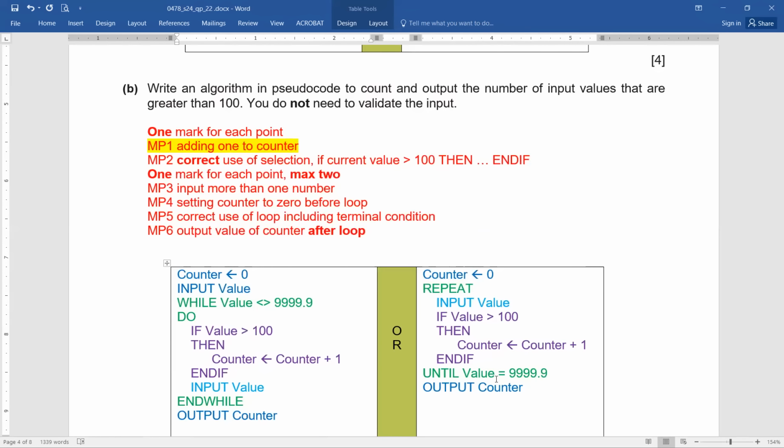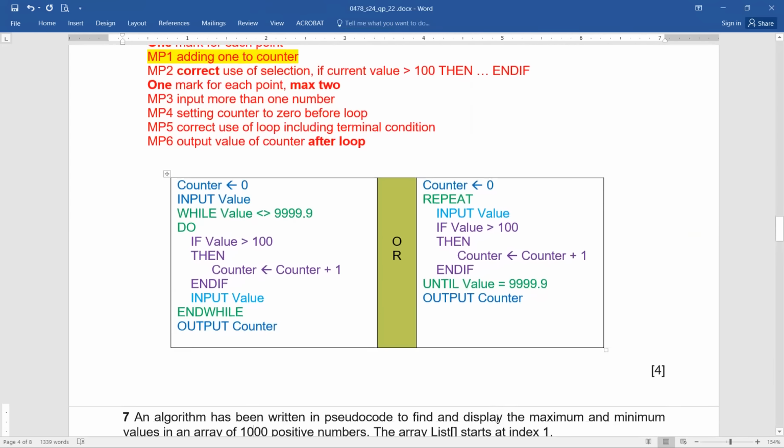For example, assume that the first input was 55. 55 equals 999.9 is false. It's not meeting the criteria. So it will re-input, and again it will go for a second check, checking the value once again. So I hope that we all remember the post condition loop. The one we have written here, repeat, is going to iterate till the condition is true. It stops working when the condition becomes true. Isn't it?